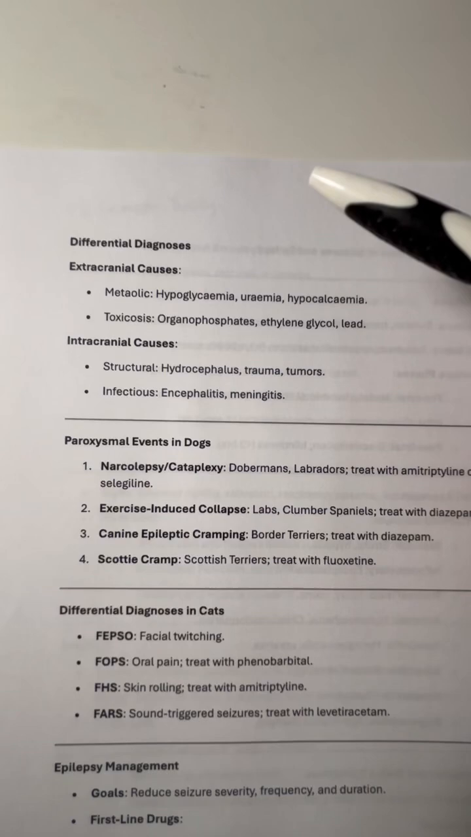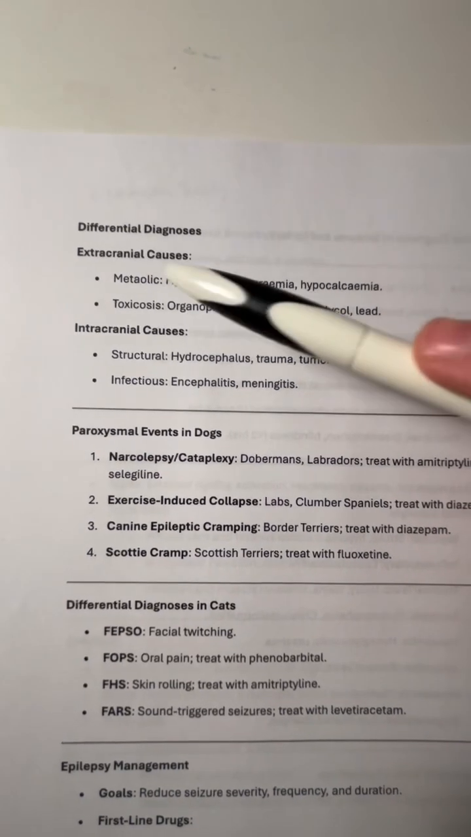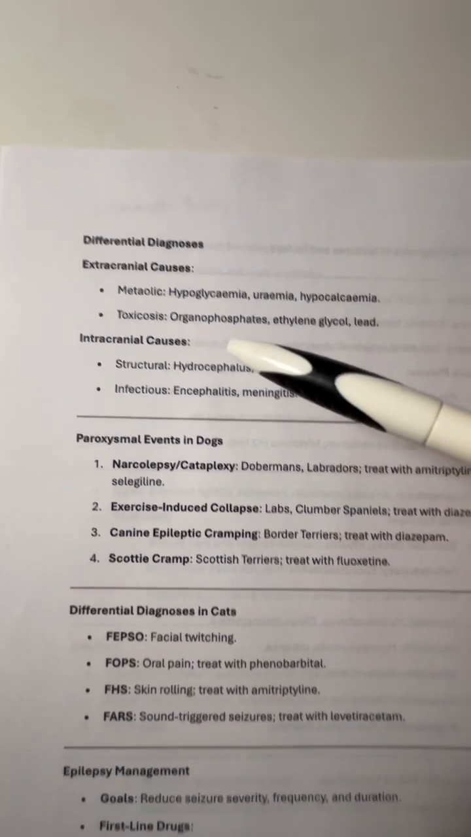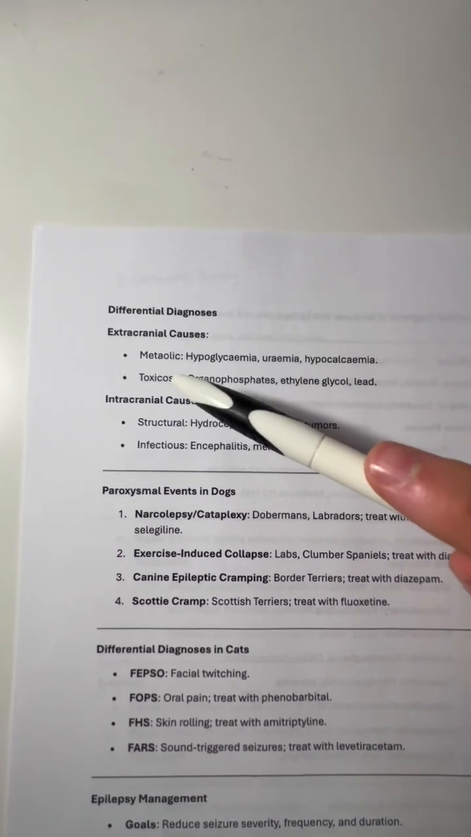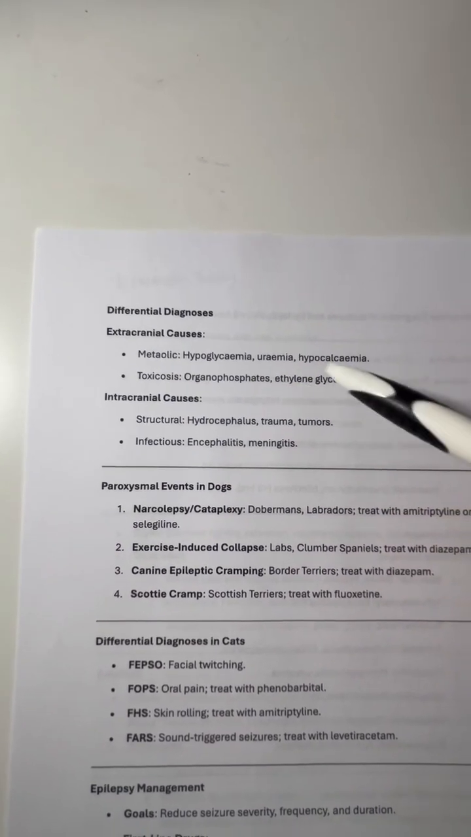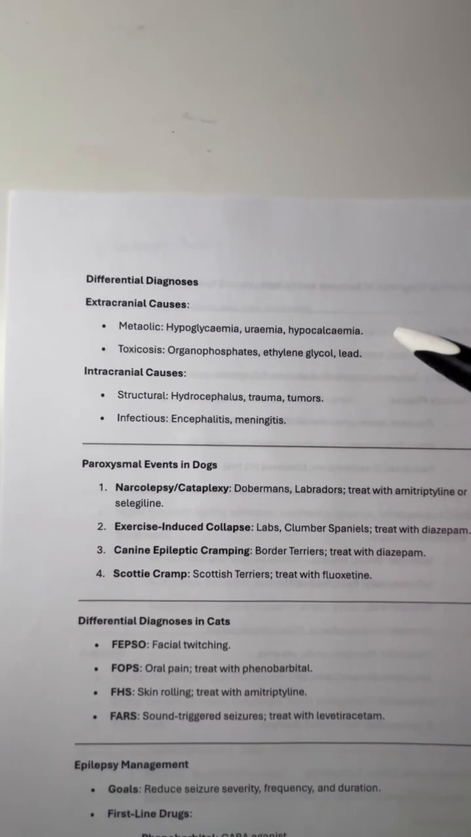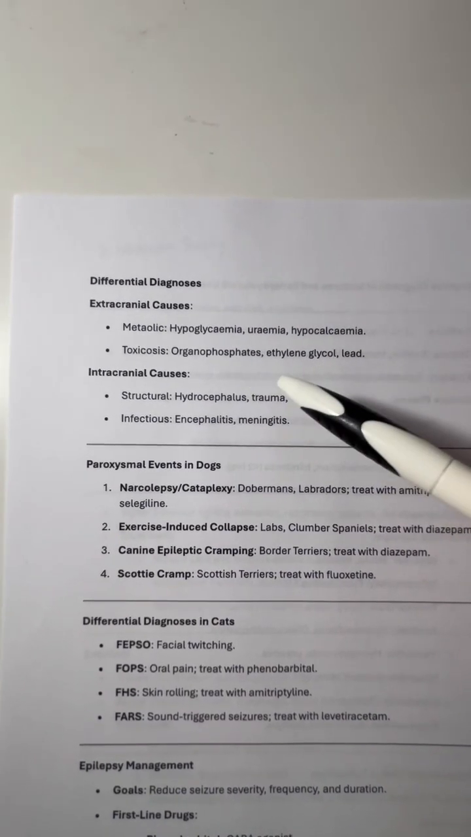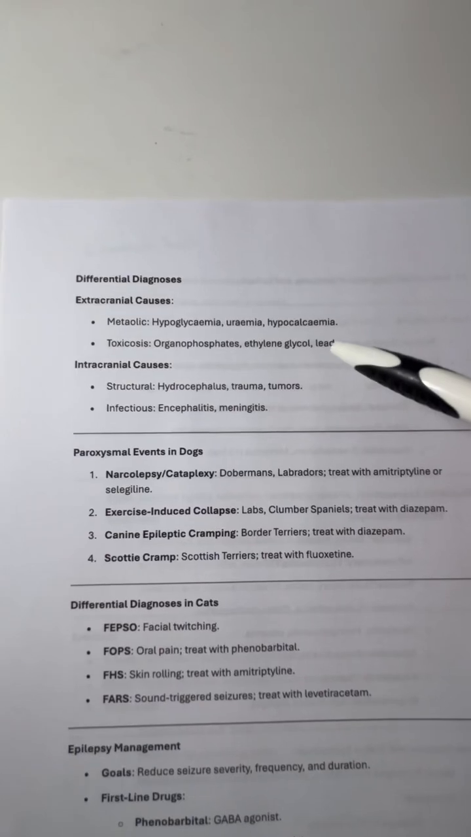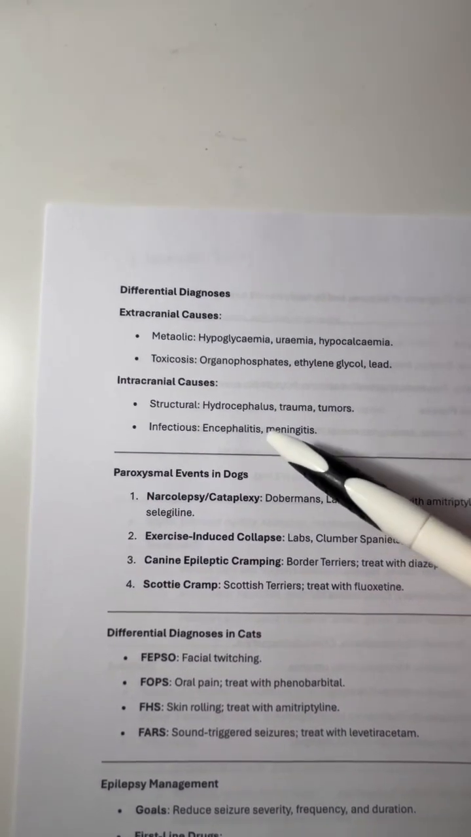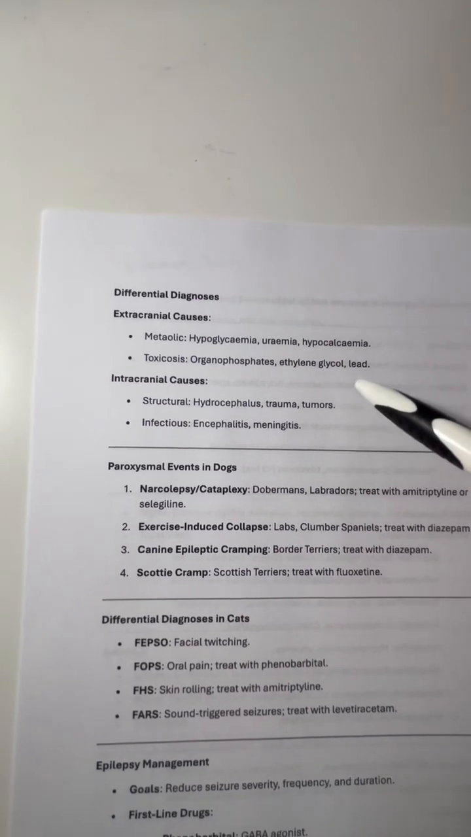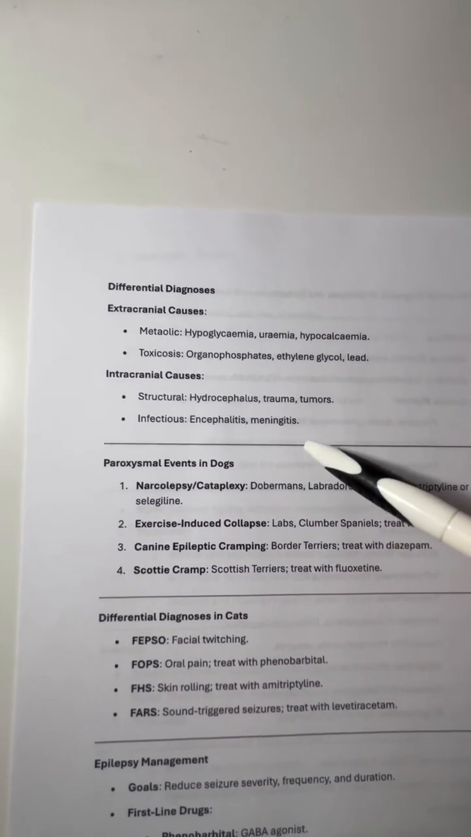For the diagnosing, there can be extracranial causes and intracranial causes. The extracranial causes are metabolic and toxicosis. The metabolic extracranial causes are hypoglycemia, uremia, and hypocalcemia. And for toxicosis, this is organophosphates, ethylene glycol, and lead. The intracranial causes can be structural or infectious. The structural ones are hydrocephalus, trauma, and tumours, and the infectious ones are encephalitis and meningitis.